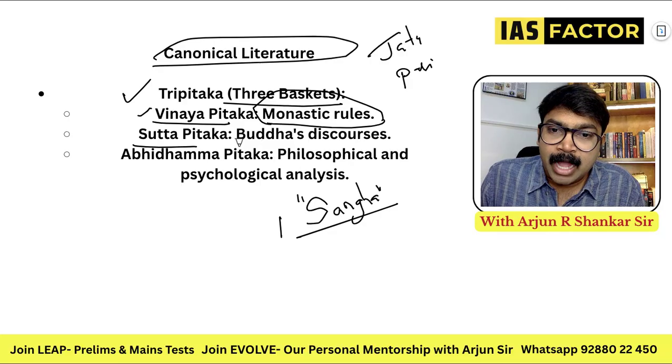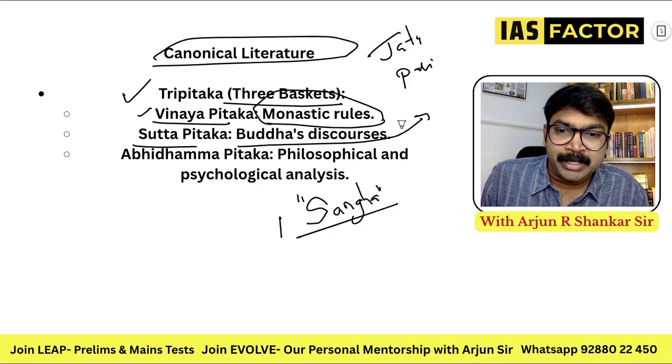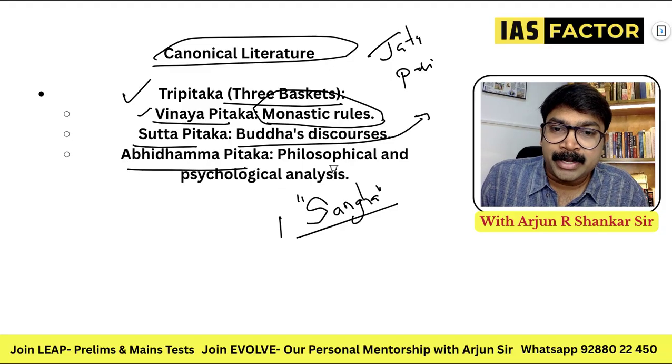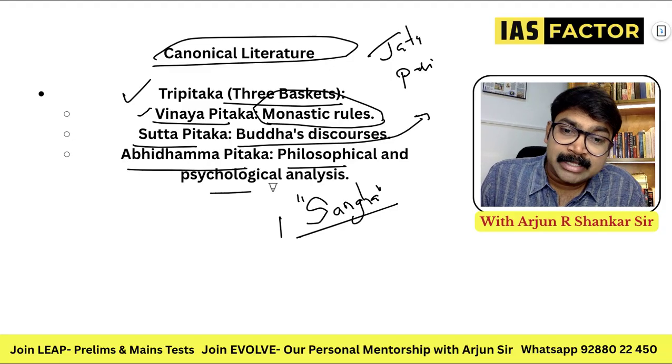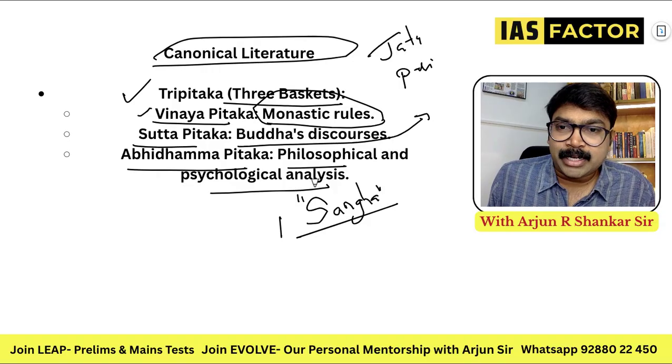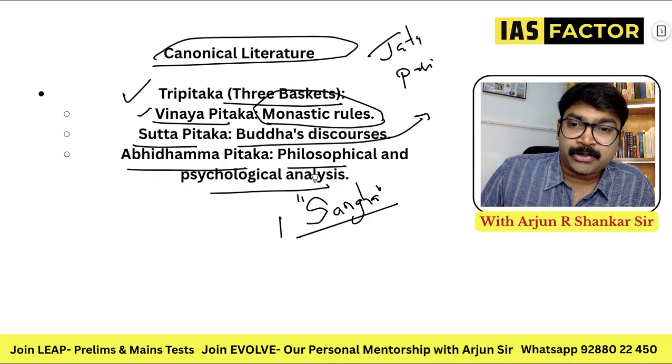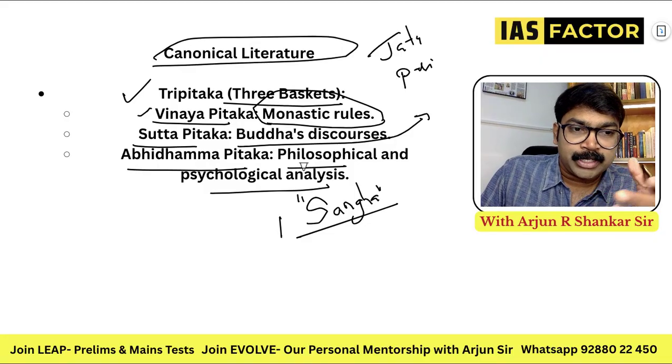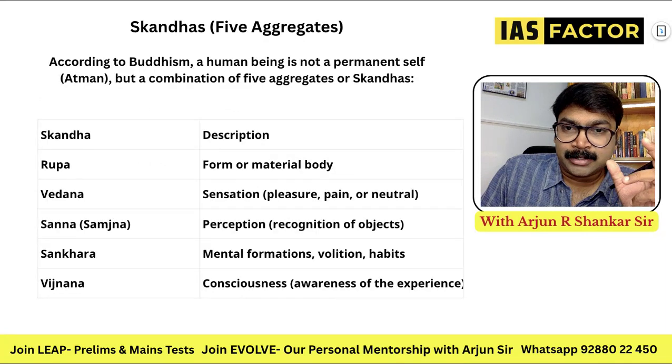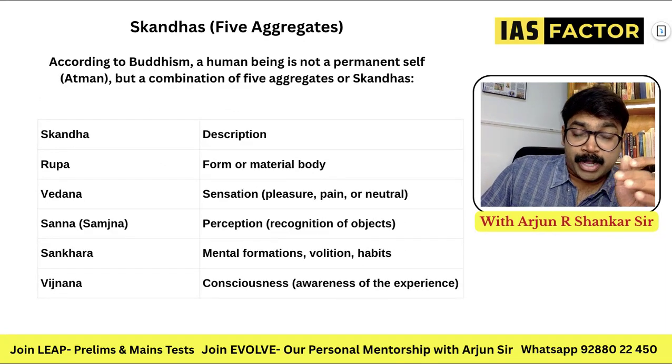Sutta Pitaka are Buddha's discourses, the Buddha's speeches. Abhidhamma Pitaka means philosophical and psychological analysis. So these are important. Vinaya Pitaka, rules of the monastery. Sutta Pitaka, Buddha's discourses. Next, philosophical and psychological analysis.